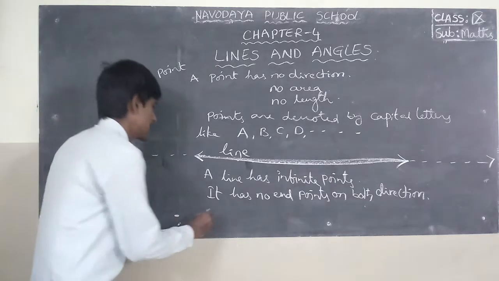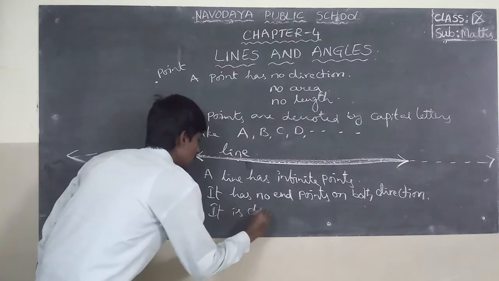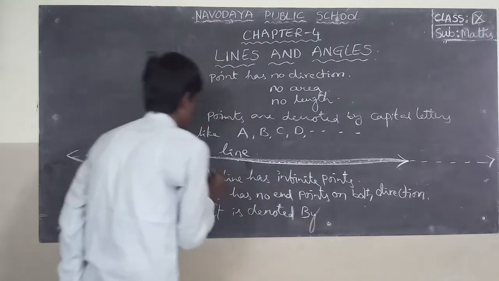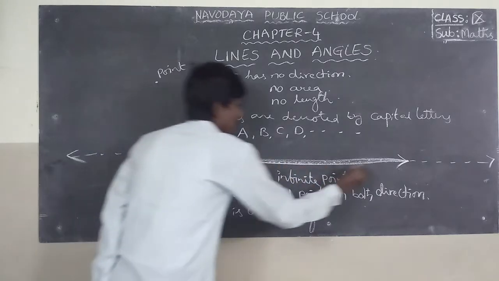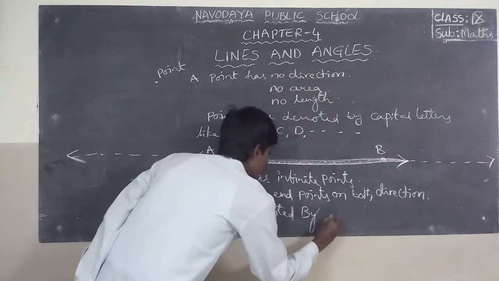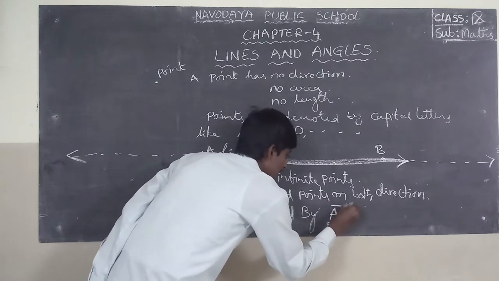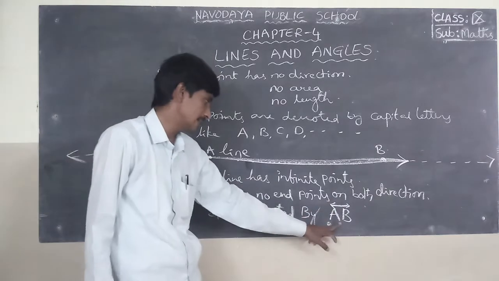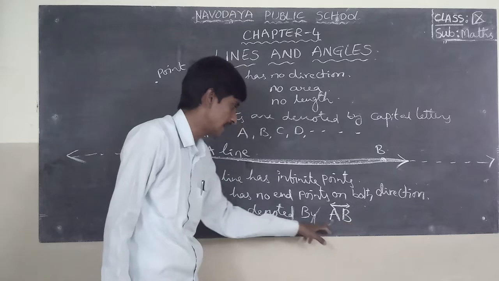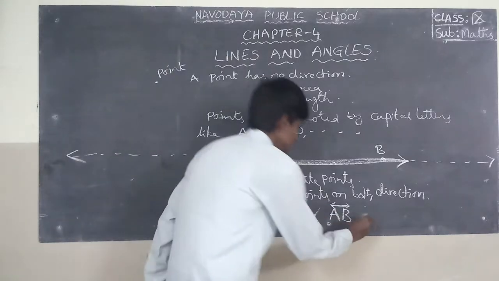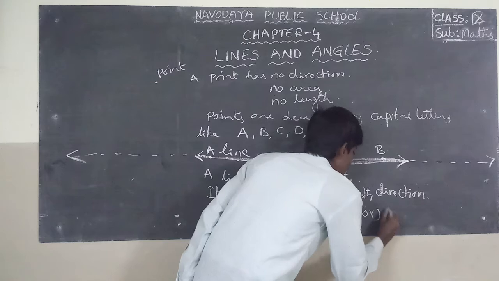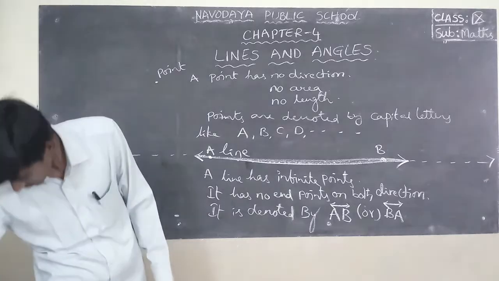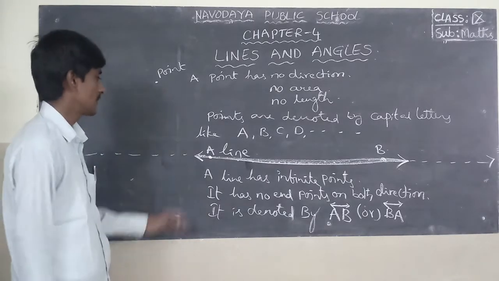It is denoted by, for example, the point is A and this point is B. This is the symbol for line AB. It is called line AB or BA.